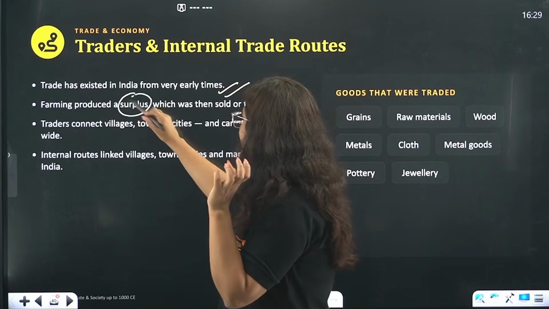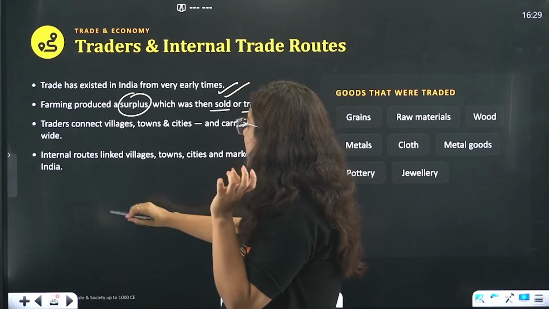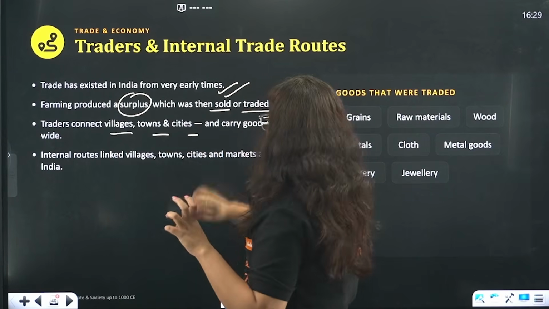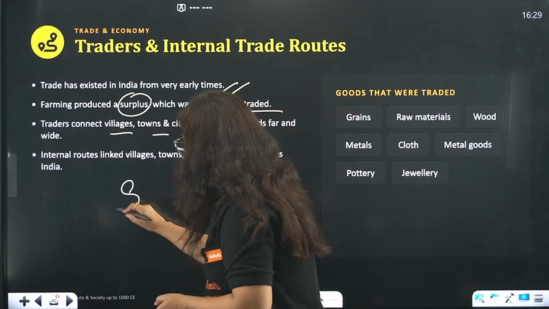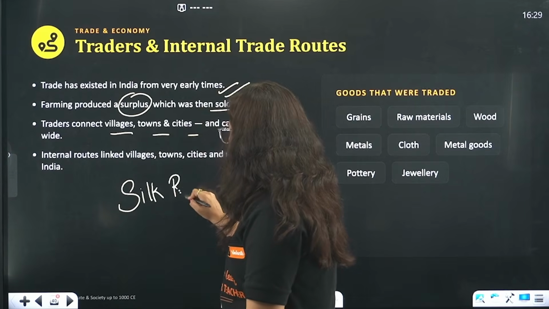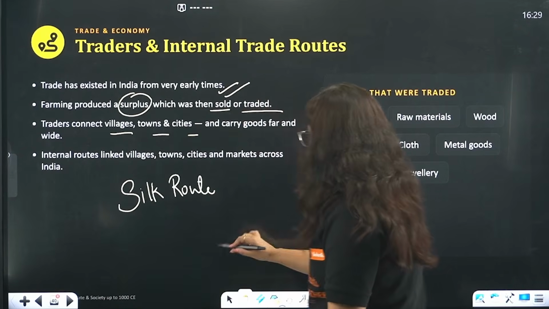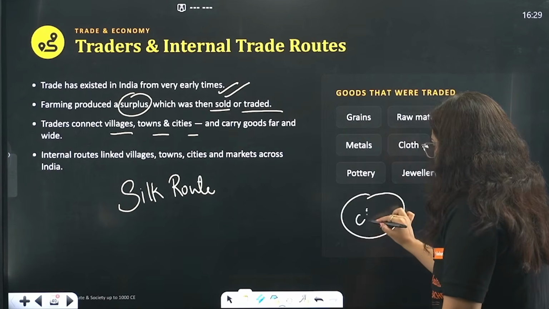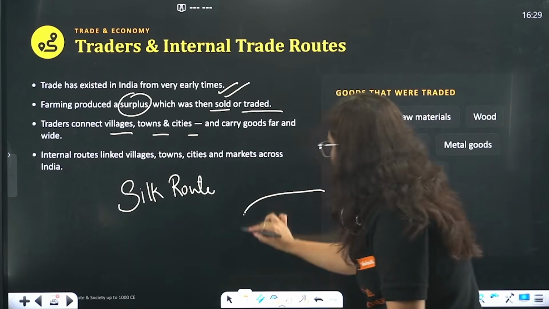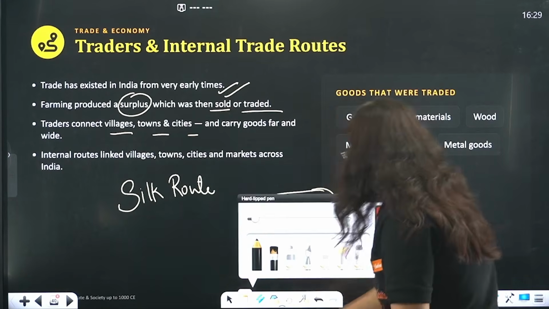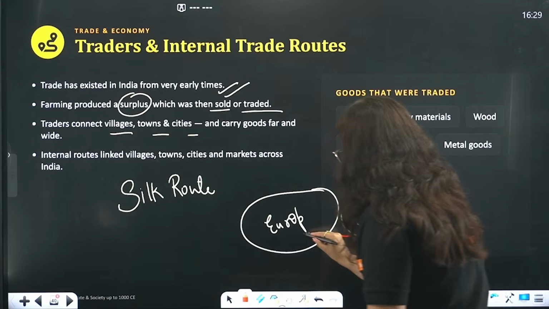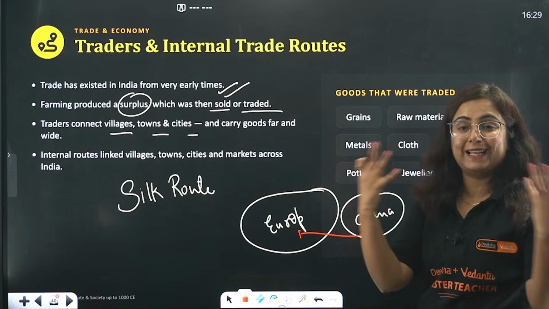Farming produced a surplus which was sold and traded. Traders connected villages, towns and cities, carrying goods from one place to another, and there was one route that was the Silk Route. Okay, so what was the Silk Route? So basically this was China, and this is Europe. Now beta, what happens in Europe? There was a great demand for Chinese silk. China was the country that produced the finest silk.